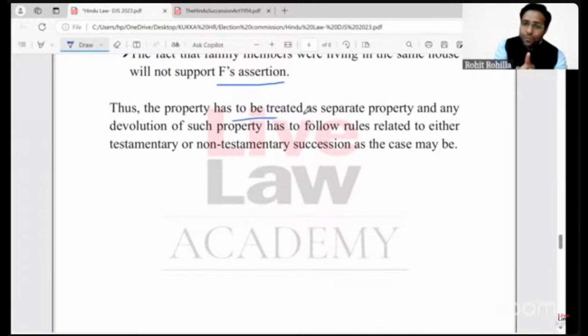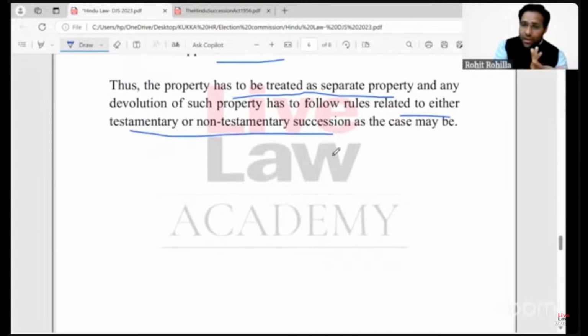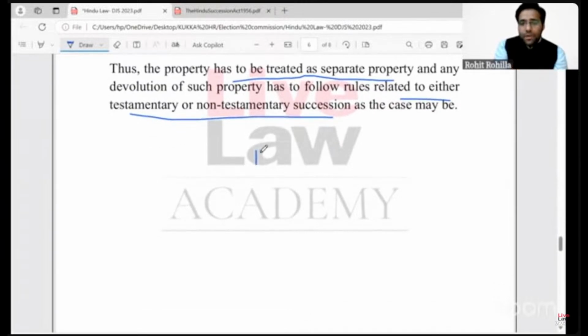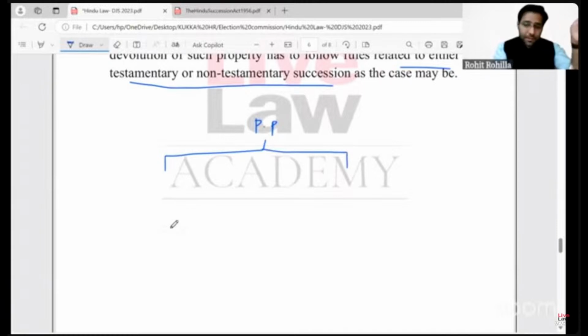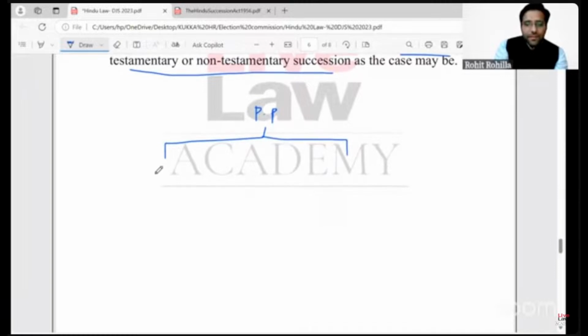The property has to be treated as a separate property, and since it has to be treated as a separate property, any devolution of this property will have to follow the rules related to either the testamentary or non-testamentary succession, as the case may be. Because once a property is labeled as private property, I'm using PP for private property, the private property can devolve in two ways until it becomes a part of joint family property. It will devolve in either of these two ways.